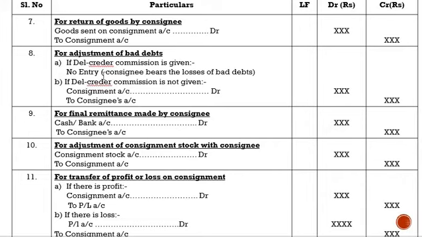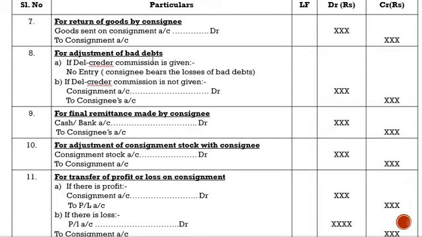Apart from the regular commission that the consignee gets, he'll be getting something extra. That extra commission is nothing but del credere commission. Why will he get this extra commission? Because he is ready to bear the risk of bad debts. That's how he gets an extra commission, which is called del credere commission.